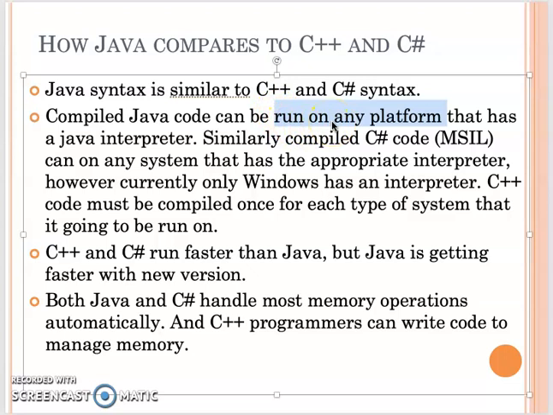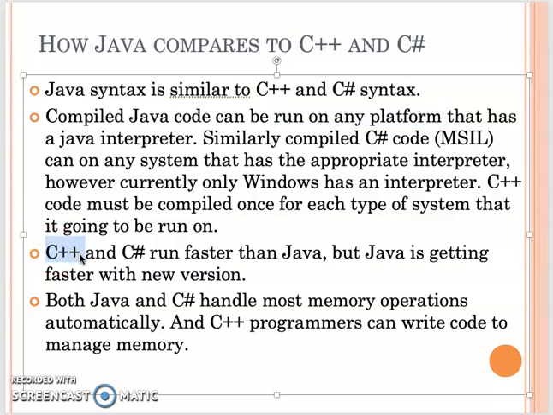They can run on Windows. They can run on a Mac system. They can run on Linux. The most important thing is that on different platforms, they need to have the Java interpreter. That's what we call the Java virtual machine, the JVM.